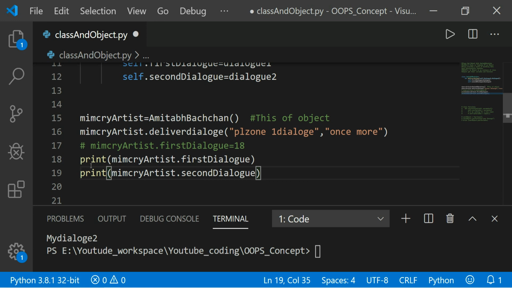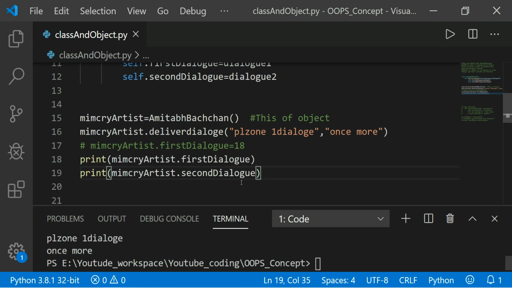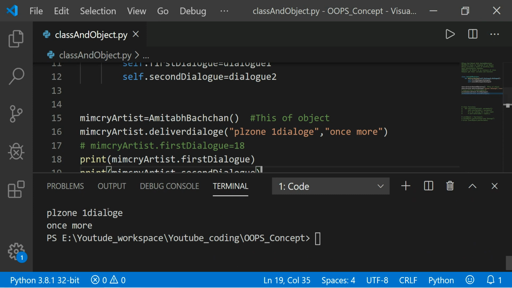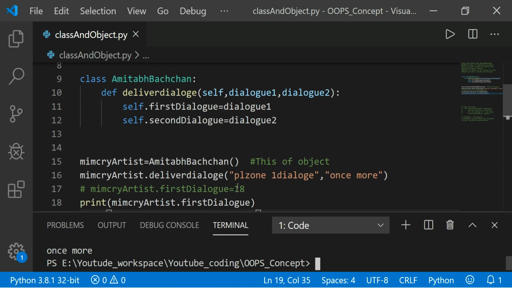Right here I'm printing this value: mimicry artist dot first dialog and mimicry artist dot second dialog. So run this program. First you need to save this file and run the program. Here you get the data, right? Please one dialog and once more. So here I'm not saying it to Amitabh Bachchan sir, I'm saying to this mimicry artist, hey mimicry artist, please one dialogue in the way of Amitabh Bachchan. So this mimicry artist delivers it in the same way as Amitabh Bachchan, right?